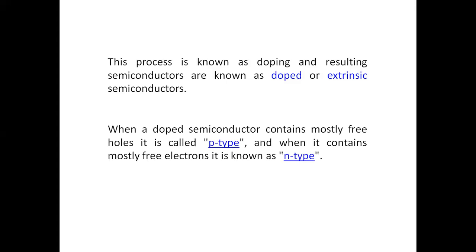When it becomes a P-type semiconductor, it is doped with free holes. Free holes means what? I'll be coming to that. You will have a P-type semiconductor when you add trivalent impurity to the semiconductor. You will have N-type material when you add pentavalent impurity to the semiconductor. Understand that? So this is the small introduction that I wanted to give.